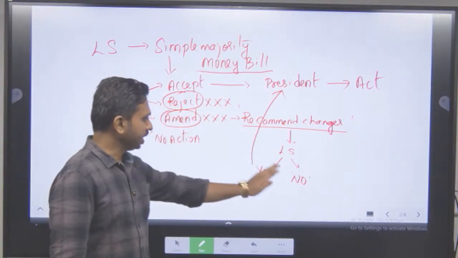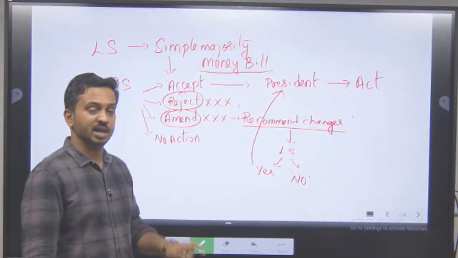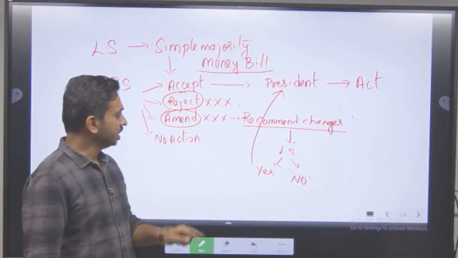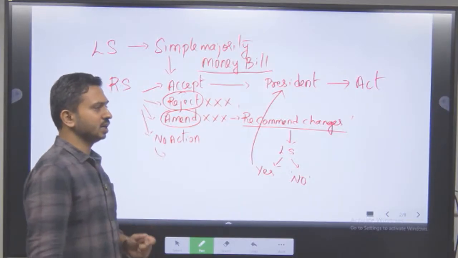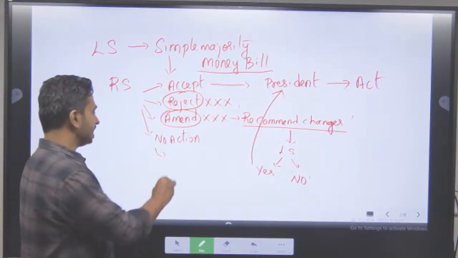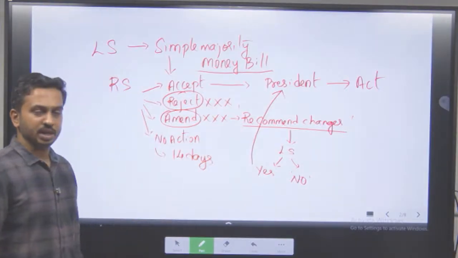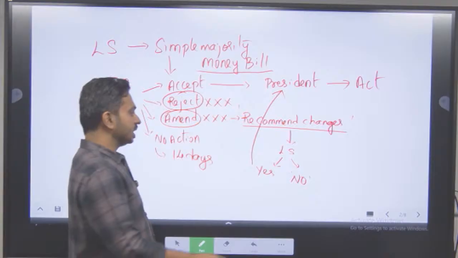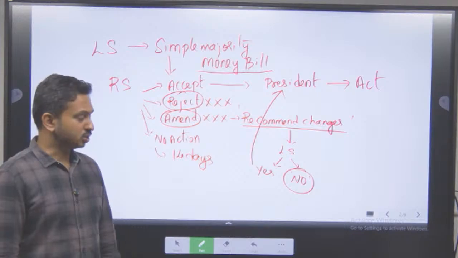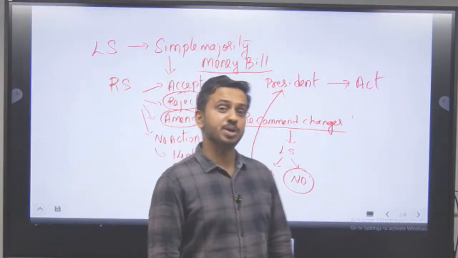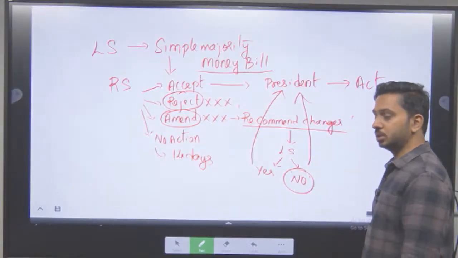Matlab, there has been a deadlock here. That means Lok Sabha and Rajya Sabha have agreed or disagreed on a certain provision in the bill. So, yahan pe deadlock ho jayega. They can take no action. That means in general ordinary bill के लिए 6 months time होता है, यहाँ पे 14 days का time होता है, and for 14 days they have not taken any action. Now, if the Lok Sabha says no, then also the bill is deemed to have been passed. That means what will happen if the Lok Sabha also says no? It still goes to the President.